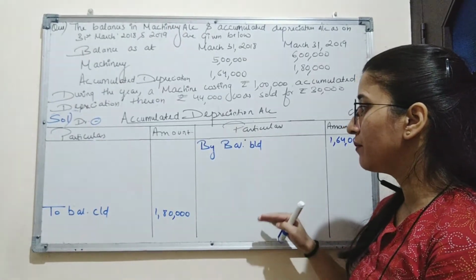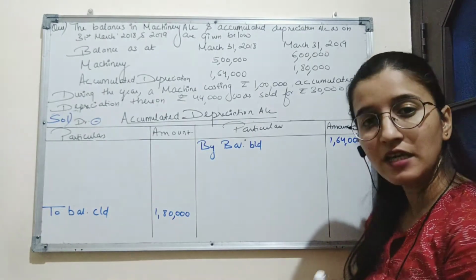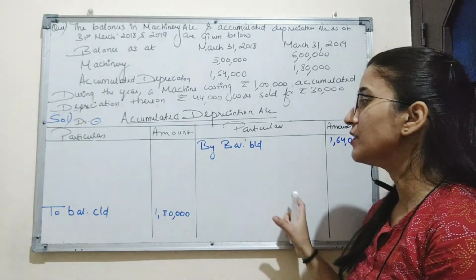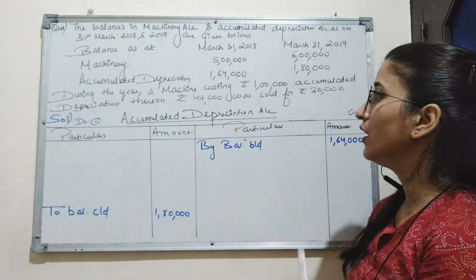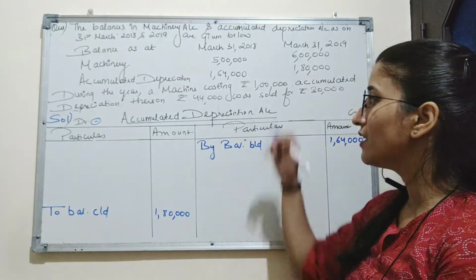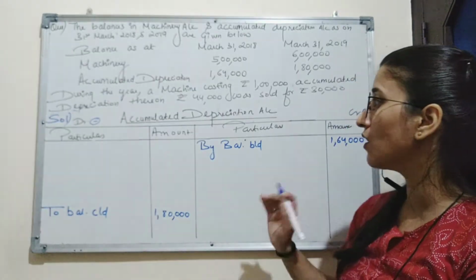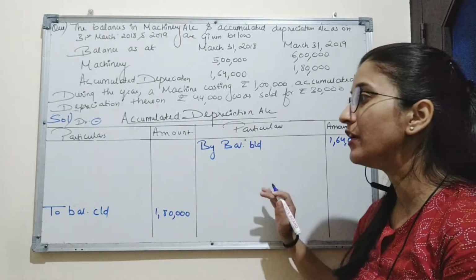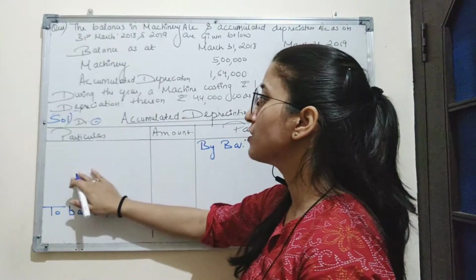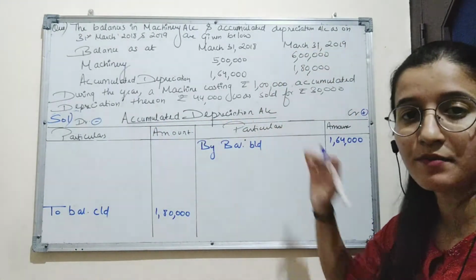When the total depreciation is written on the credit side, it is known as accumulated depreciation, and it is charged on the machinery until the machinery is sold. When the machinery is sold, this accumulated depreciation will be transferred to the machinery account. Why? Because the balance of accumulated depreciation will be reduced, and a reduced balance is always shown on the debit side in the depreciation account.